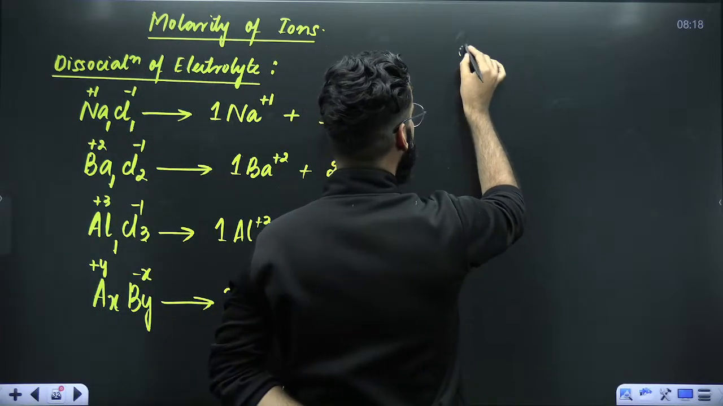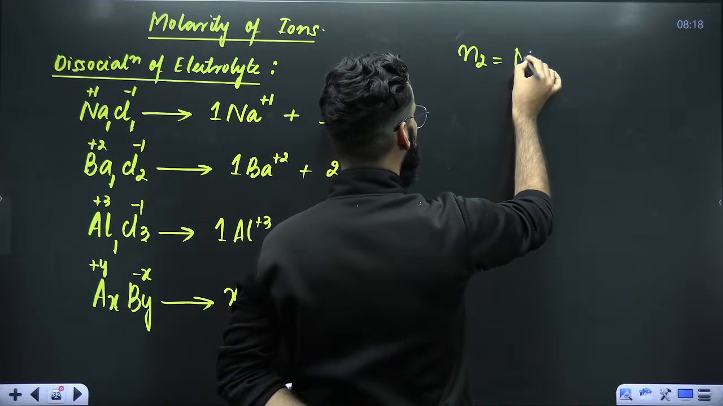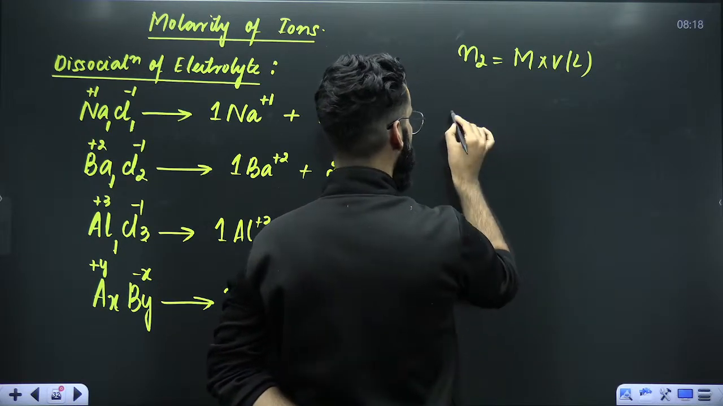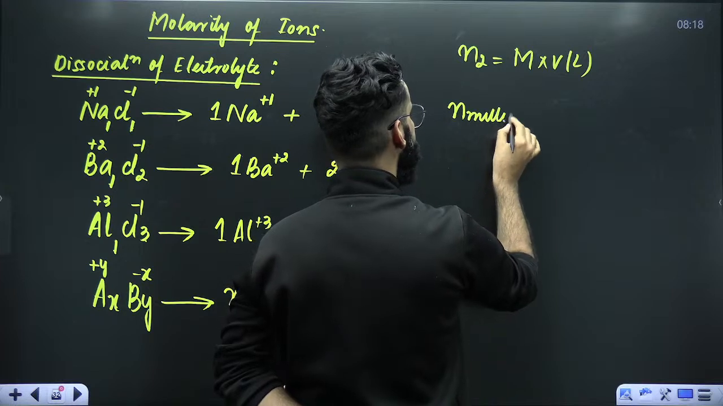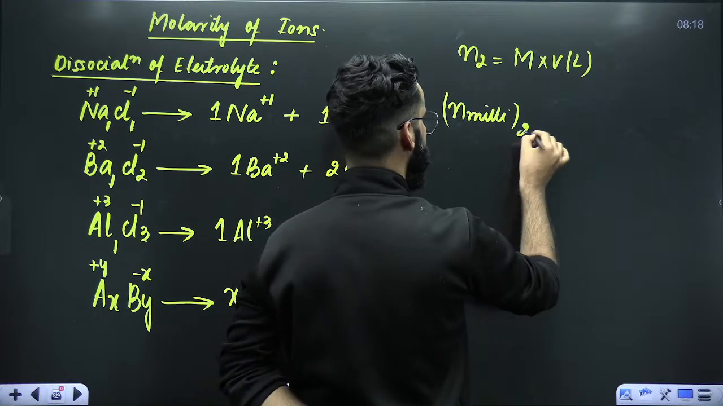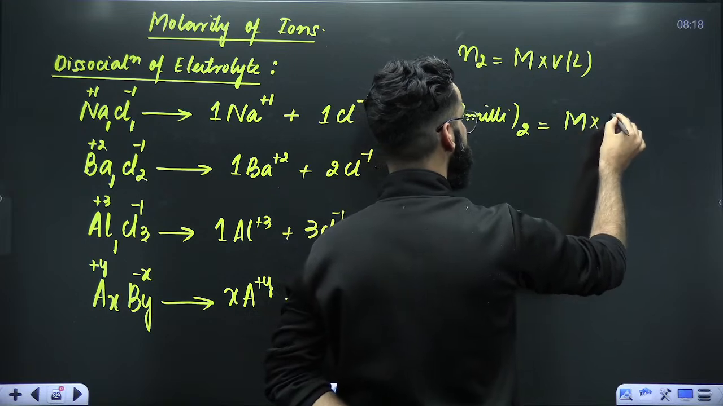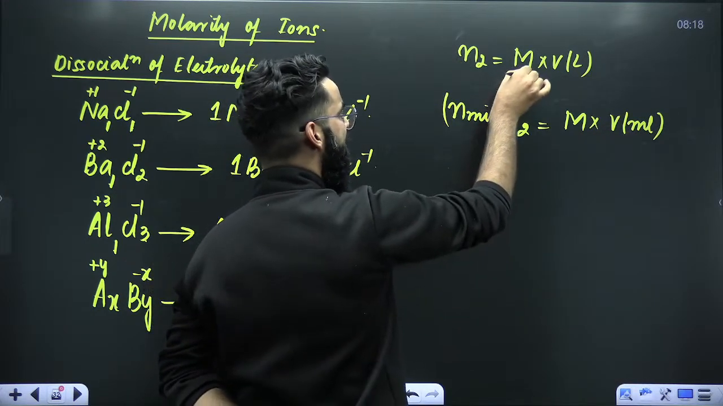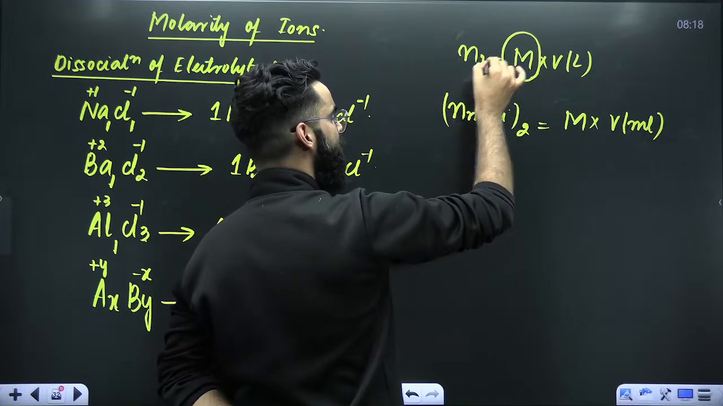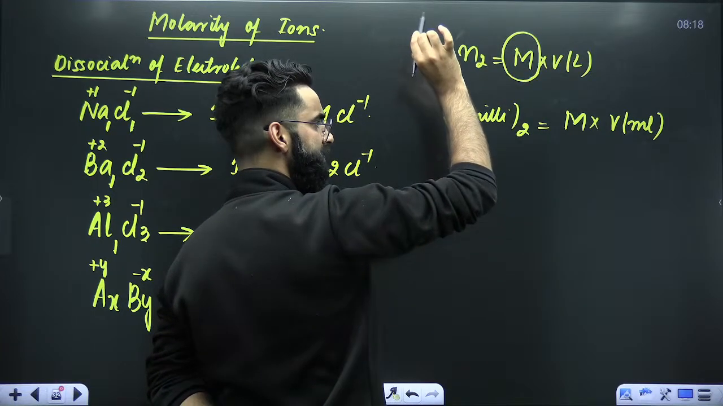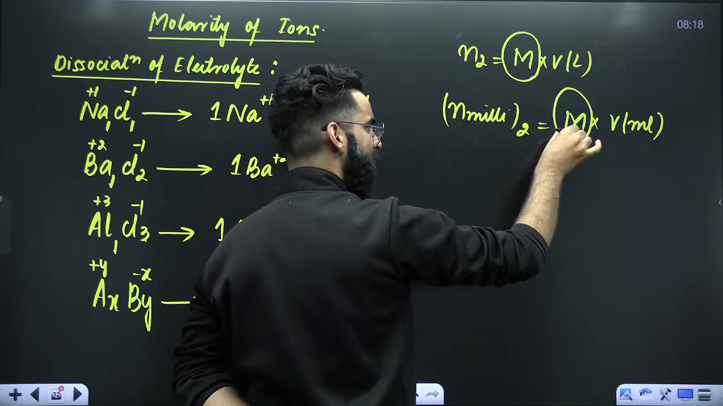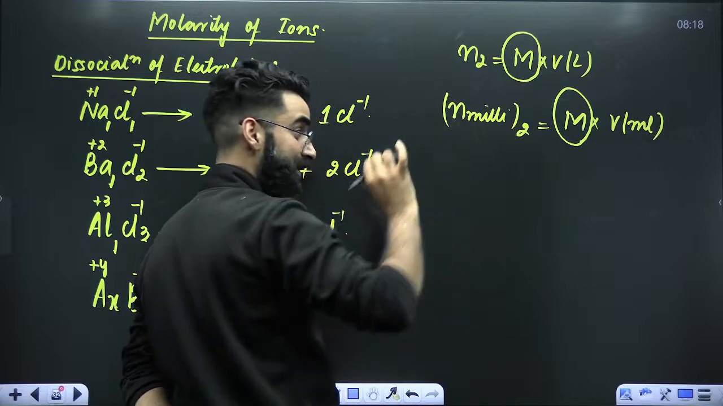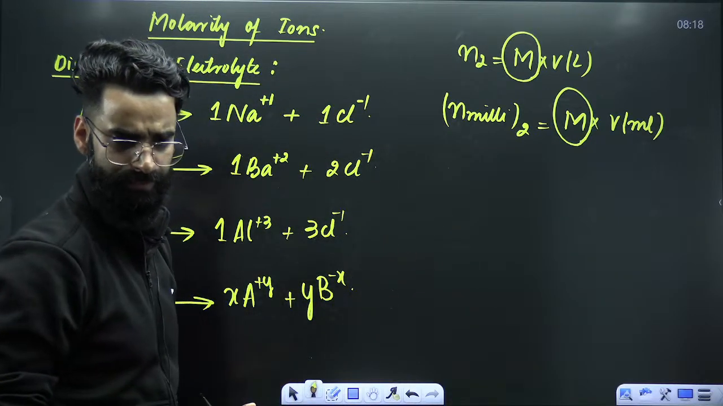My dear students, already I told you number of moles of solute is equal to molarity of the solution multiplied by volume of solution in liters. One more thing. Number of millimoles of solute is equal to molarity of the solution multiplied by volume of solution in ml, right? Can I say molarity is equal to number of moles of solute divided by volume of solution in liters? Can I say molarity can be also calculated as number of millimoles of solute divided by volume of solution in ml, right?